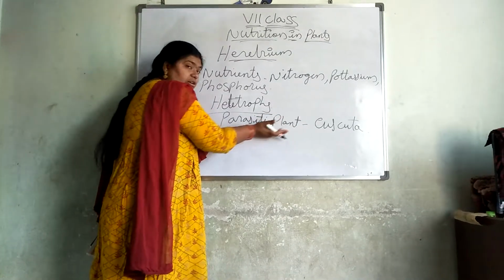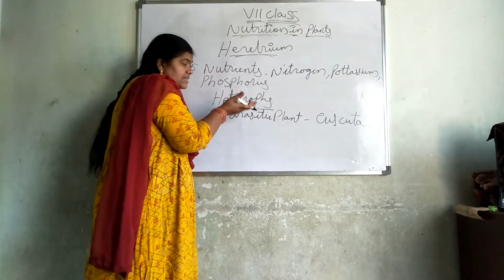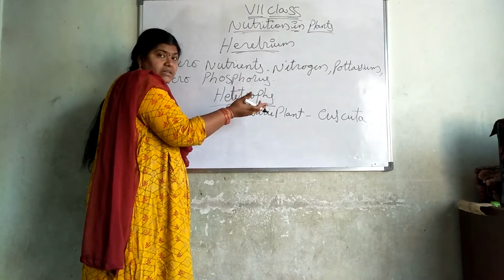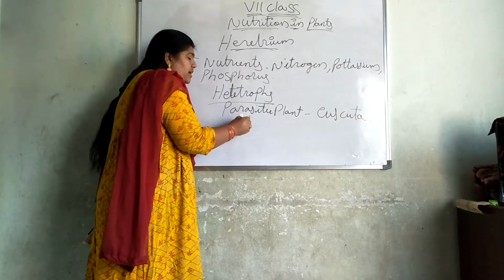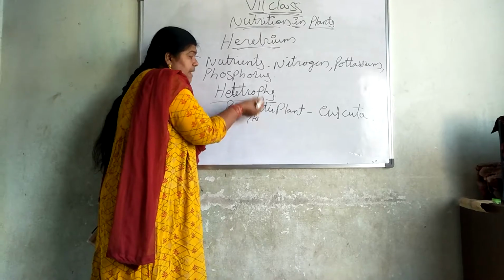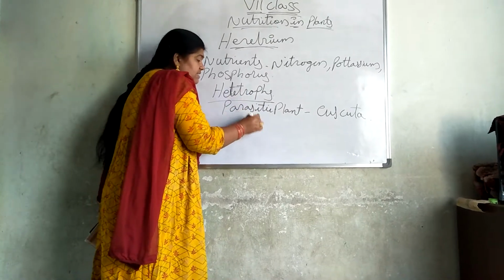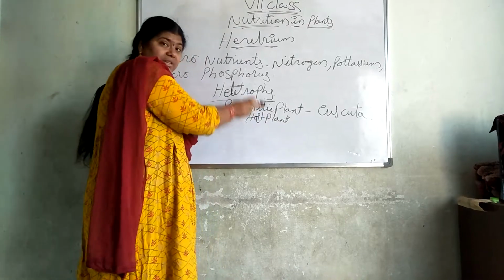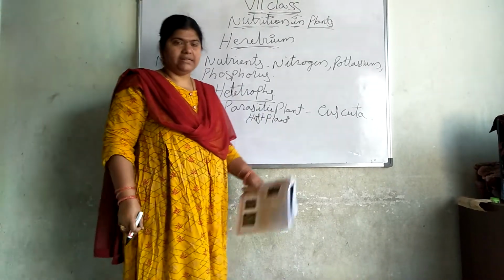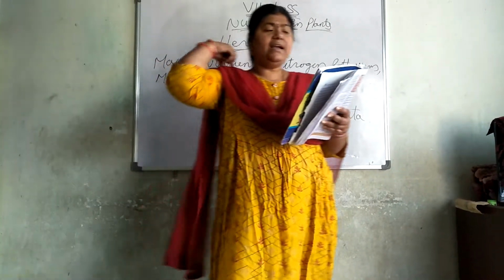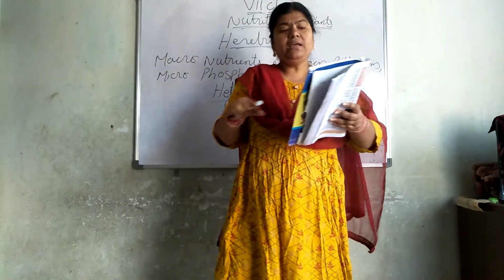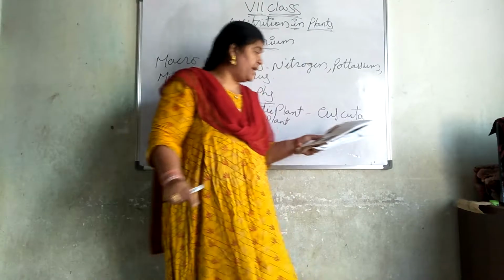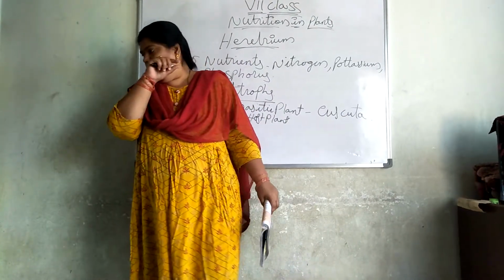Such type of plants are called parasitic plants, and an example is Cuscuta. The plants on which they depend are called host plants, meaning they are giving support to this parasitic plant. Now see here the thread-like structure. What is the name of this thread-like plant? Cuscuta.